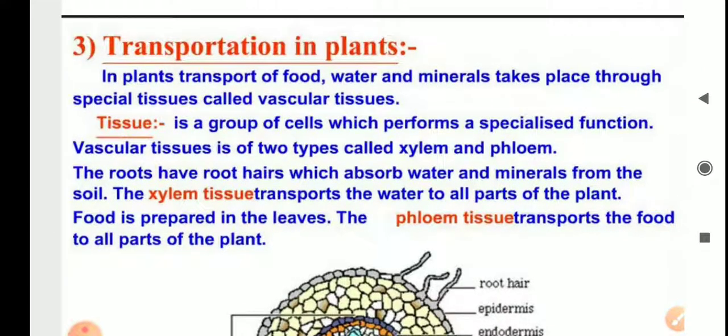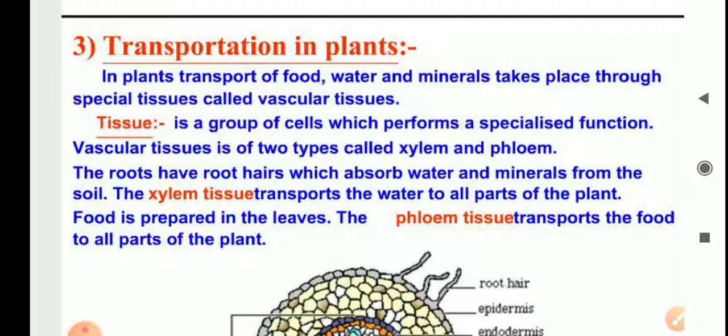As you know, plants make food in the presence of sunlight by photosynthesis, and they store the food, and they absorb minerals and water by their roots. So now the question arises, how do they transport the food to all parts of the plants, and how do they transport the water and minerals to all parts of the plants? So we will study that here in this topic, transportation in plants.